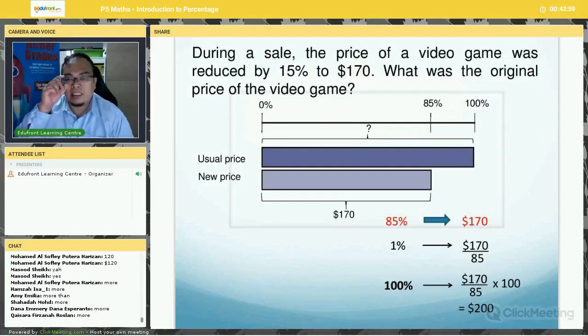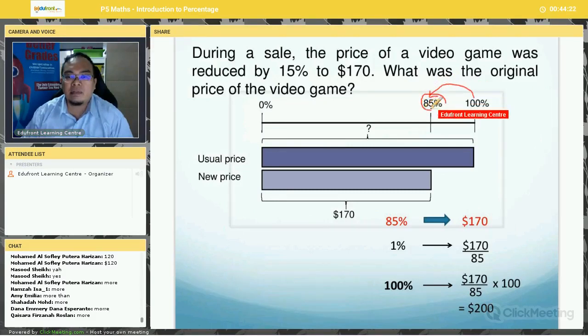Okay, so let's present this in the form of a model. The original price is 100%. We take the original price or the usual price. Original price is 100%. Now, because of the sale, the video game was reduced by 15%. So from 100% it becomes 85%.